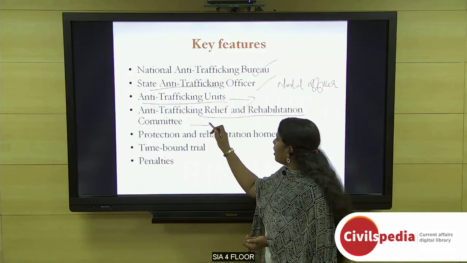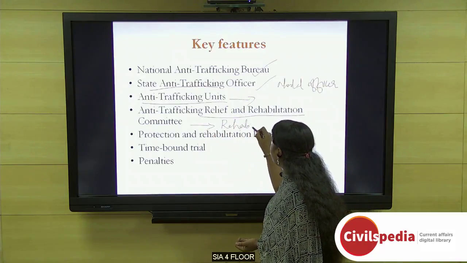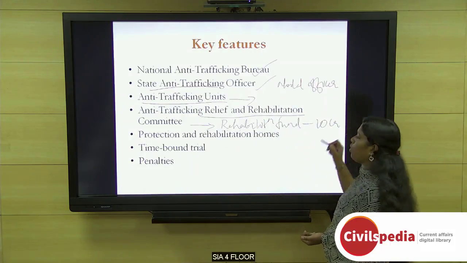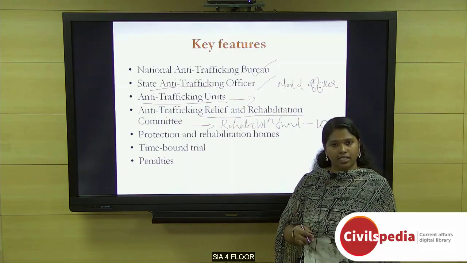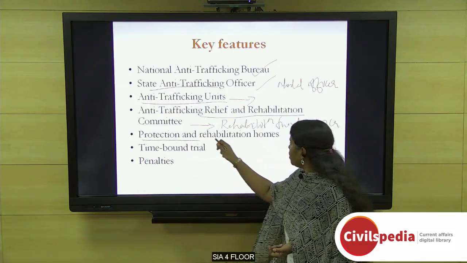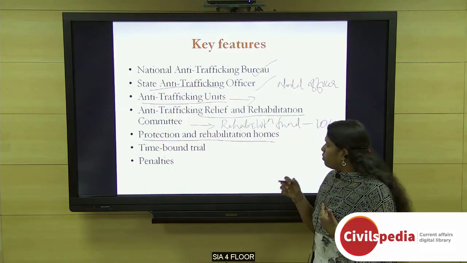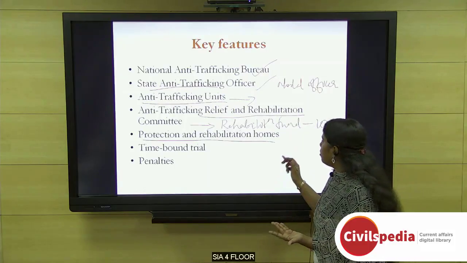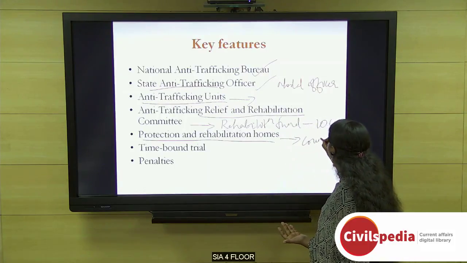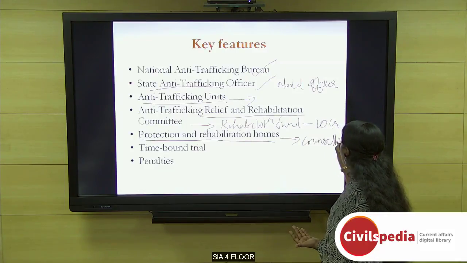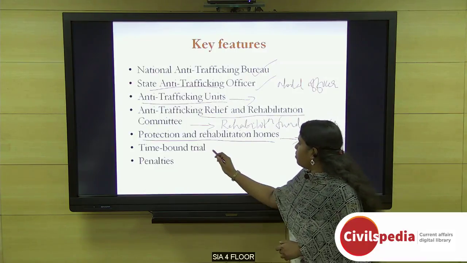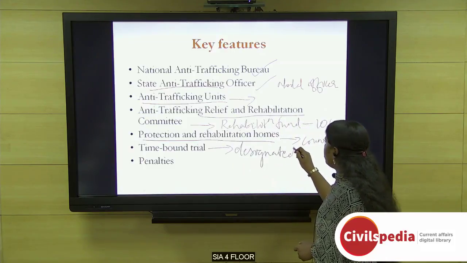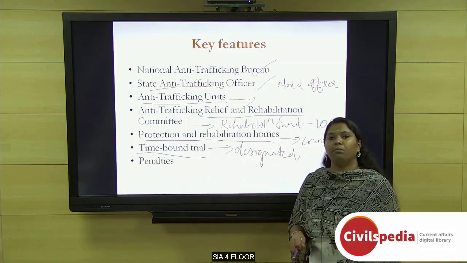And for this, a rehabilitation fund has been established with an initial allocation of 10 crore. Using this fund, the central government and the state government will be establishing protection and rehabilitation homes, and it will provide shelter, food, medical care, and of course counseling for trafficked victims. Then there will be designated courts which will ensure that the trials are completed within 1 year.